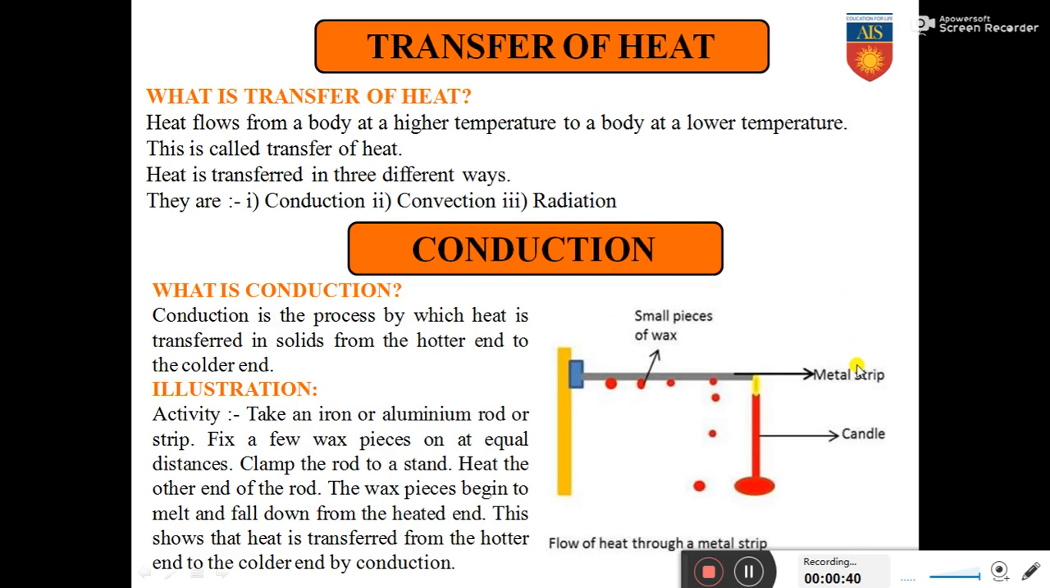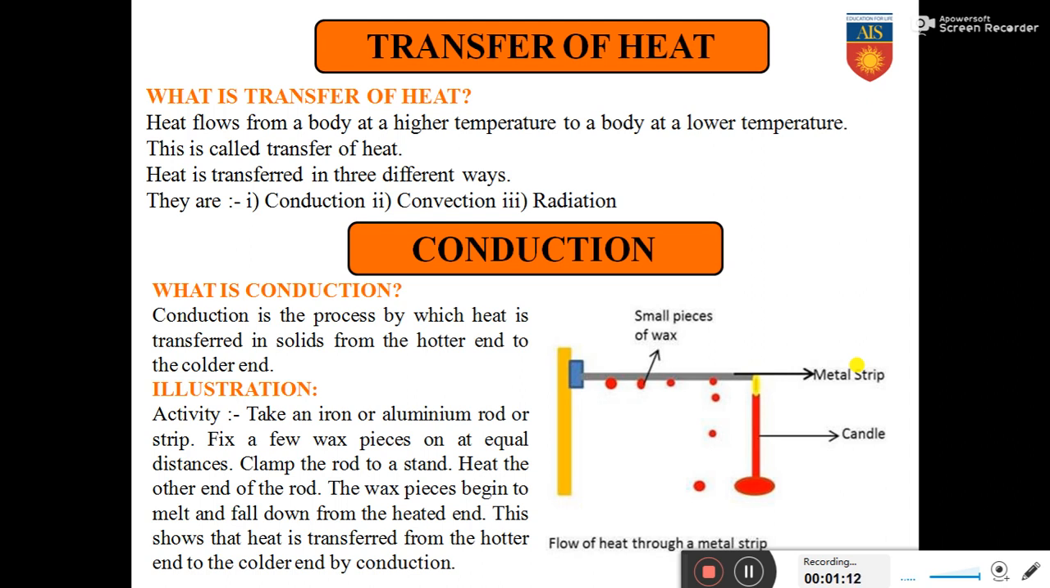So before getting into our chapter, let us have a short look at what exactly is transfer of heat. Heat flows from a body at a higher temperature to a body at a lower temperature, and this is called transfer of heat. We all know from the previous classes that heat flows from a body at a higher temperature to a body at a lower temperature. This process is called transfer of heat.